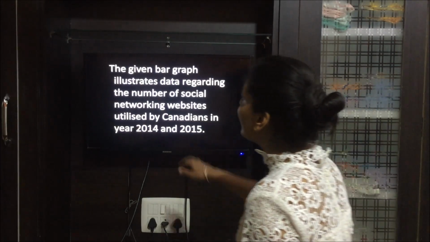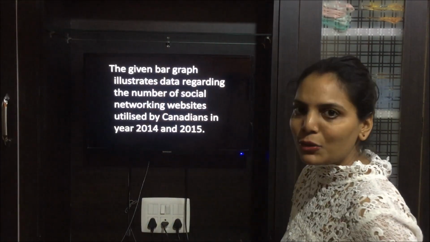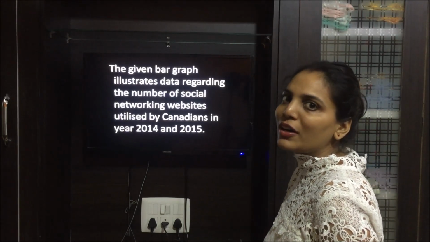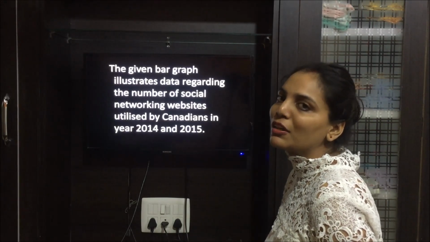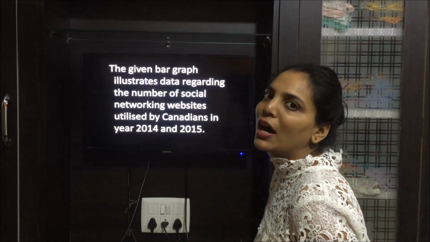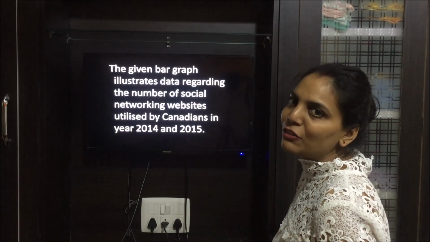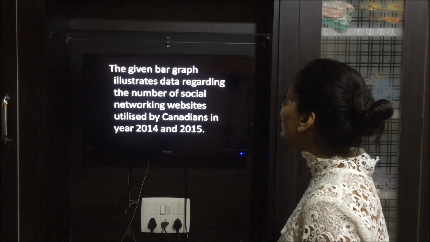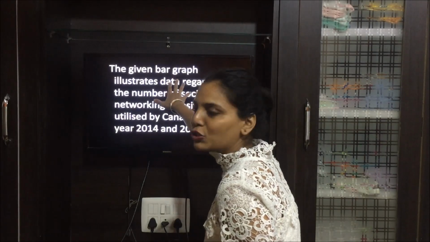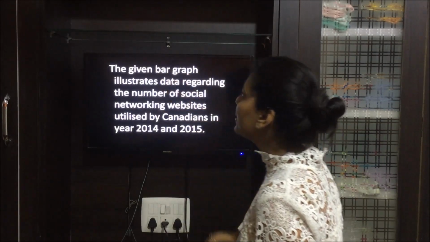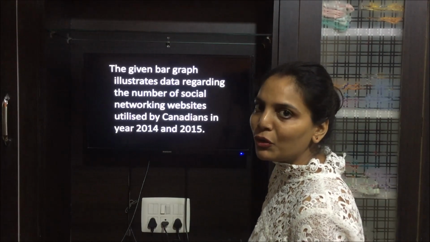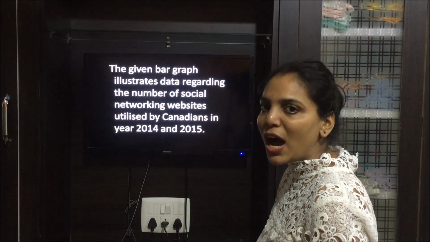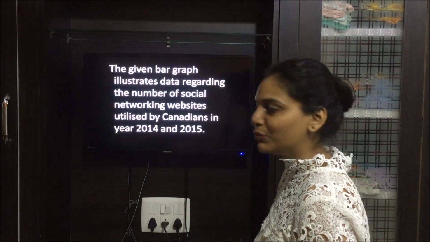So this question statement started with: the chart gives information about. How have I written that? The given bar graph. As I told you prior also, you are not going to draw the graph anywhere, so you can use the word given. You cannot write the above bar graph or the bar graph below. The only word that you can write is the given bar graph. We knew the chart is a bar graph, so we can write the given bar graph. If you are not clear with the type of graph, you can simply write chart, or you can also write graph, right?